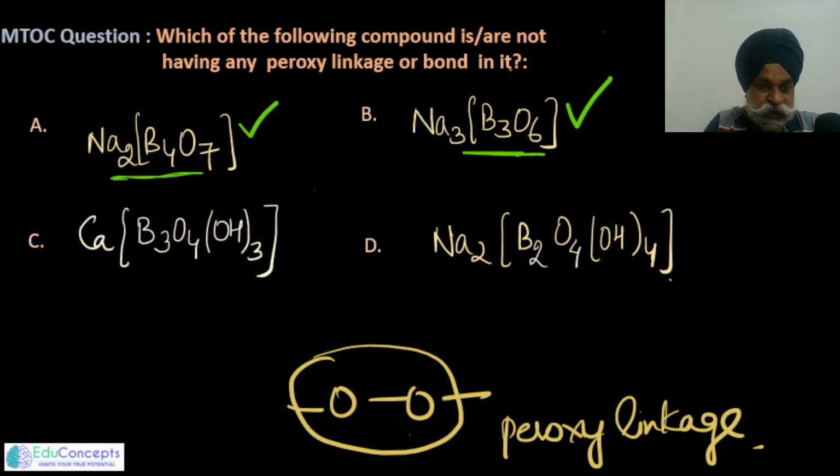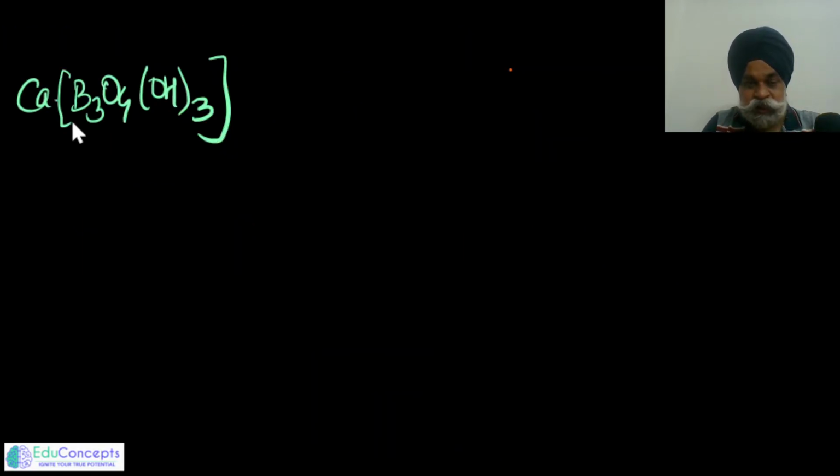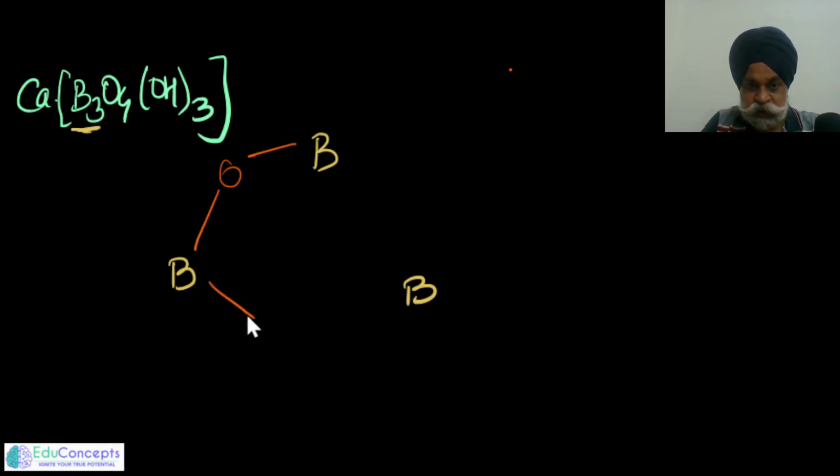Now coming to the next one, let us check the calcium salt. What exactly is it? Here again, three borons are given. So I would place three borons at the corners of an equilateral triangle type of arrangement. And now what we are supposed to write is the oxygens. So I have added these oxygens like this.